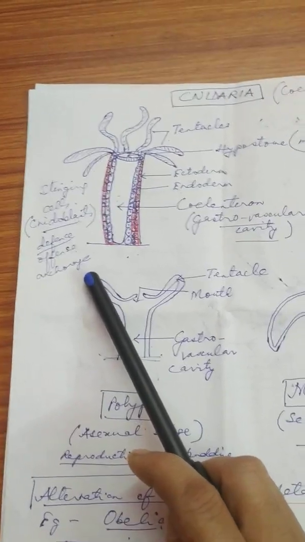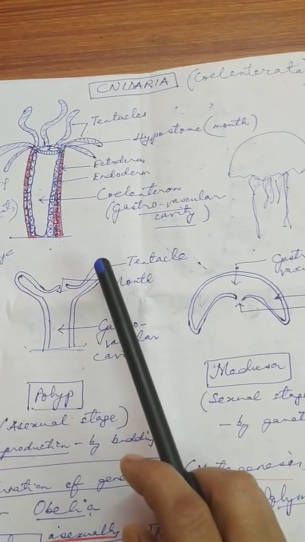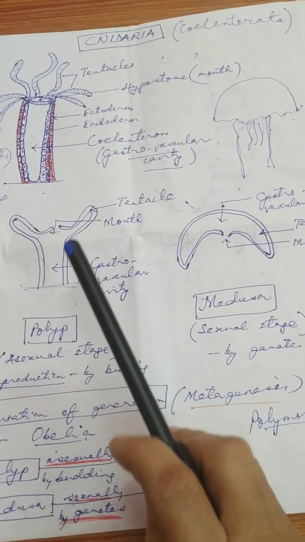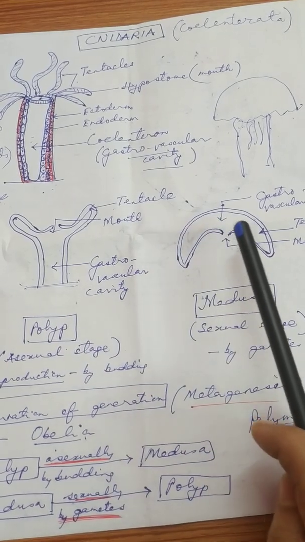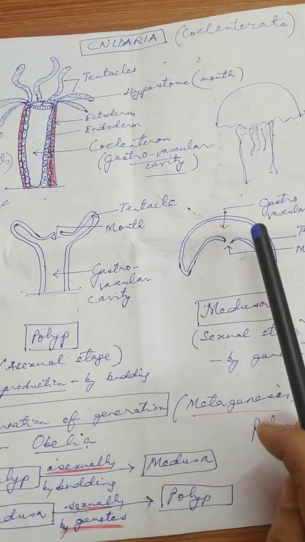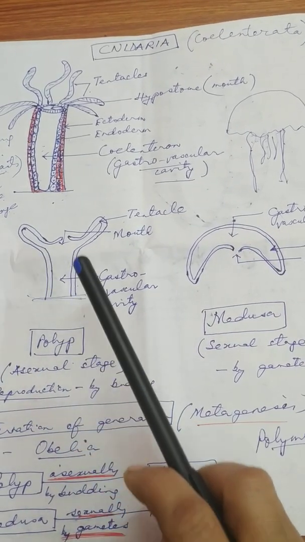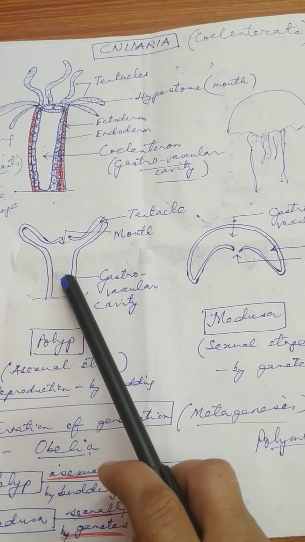Okay, then another important point: look at this diagram here. This is the section of a sedentary cnidarian, and this is the section of a free swimming cnidarian animal. In the sedentary cnidarian animal, for example Hydra, look at the structure, how is it?